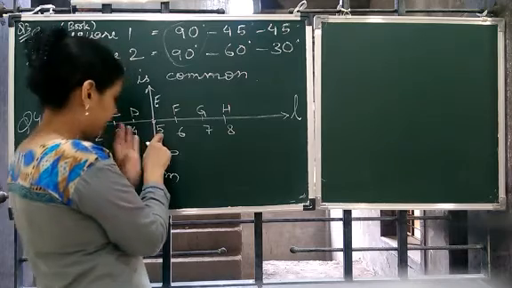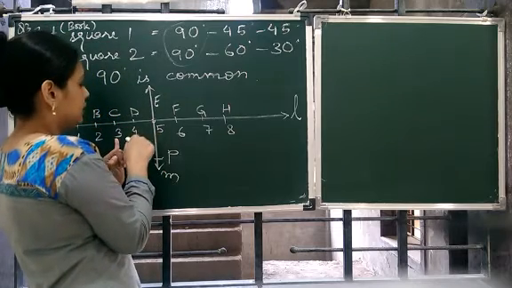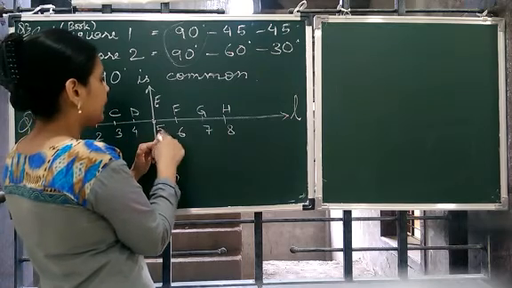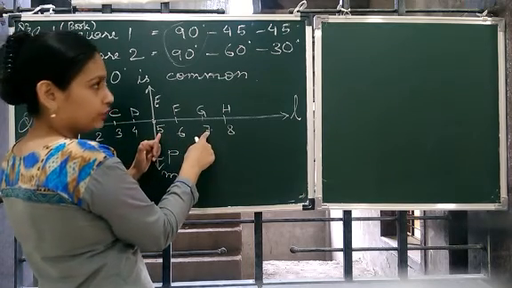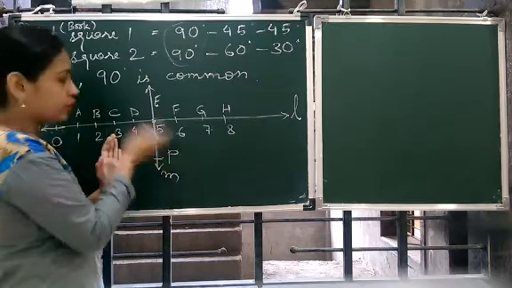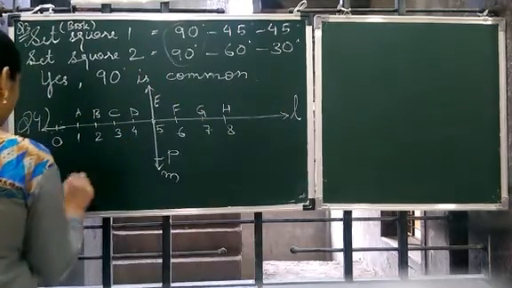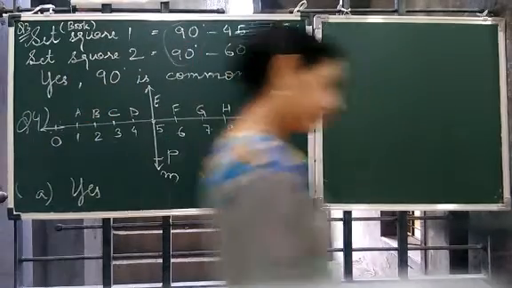So we have just taken units. CGE, that is 2 units. CE is 2 units and EG is again 2 units. Both are equal to 2 units means both are same. Yes. So answer A. There only you can write.